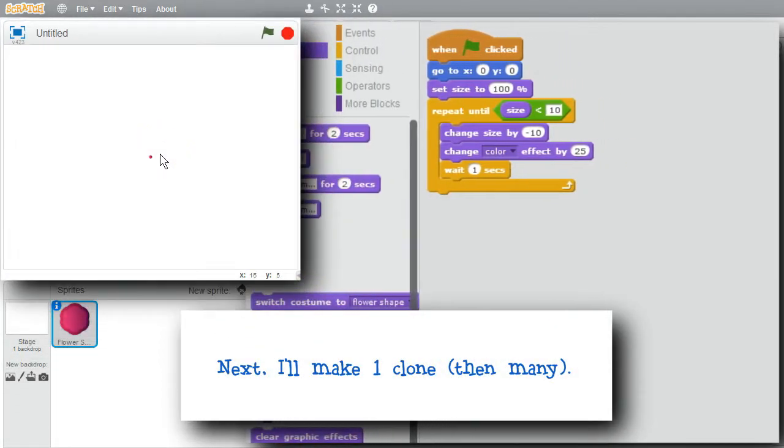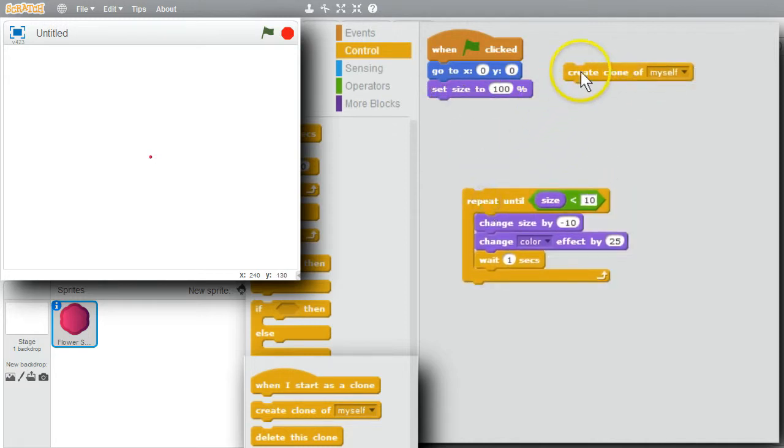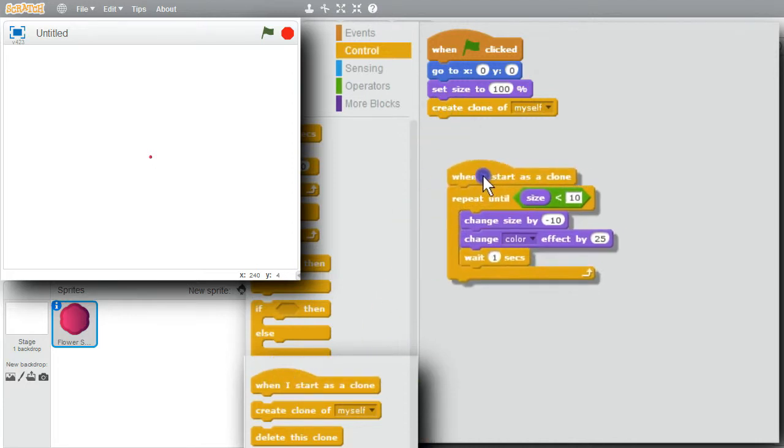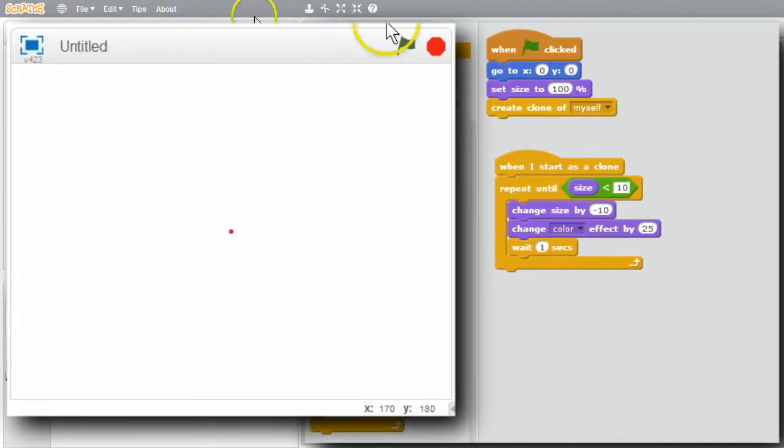First I'll change this to work with one clone. I'll go to Control, create a clone. When the green flag is clicked, I want to create the clone. Then when I start as a clone, it'll run the repeat. I'll give this a try. Make sure it's stopped. Run.